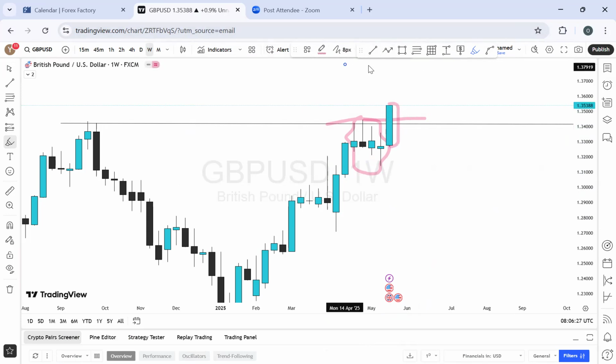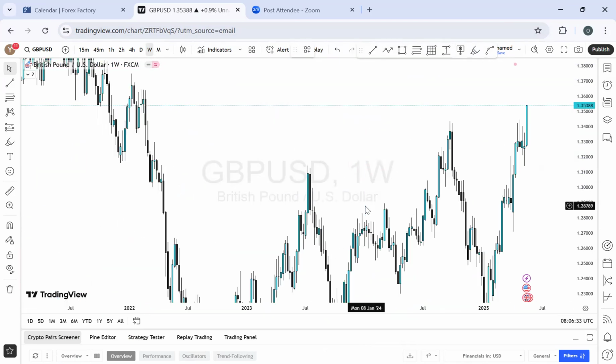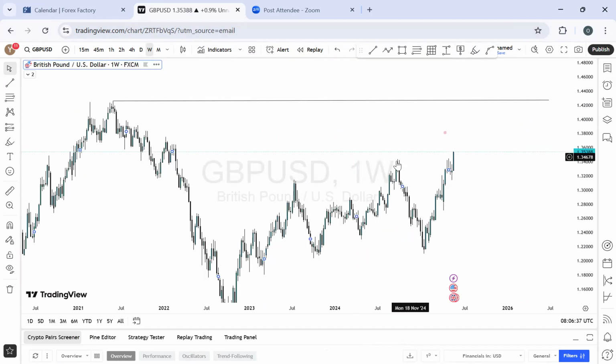So when price is closing with almost 0 wick, what are we expecting? We need to see how the market may likely play out based on history, based on data. And let's see what we have on the weekly time frame. This is where the market is right now. It took out this high, took out this high. Now currently, where is the next zone? This is the next level. This is the next level.